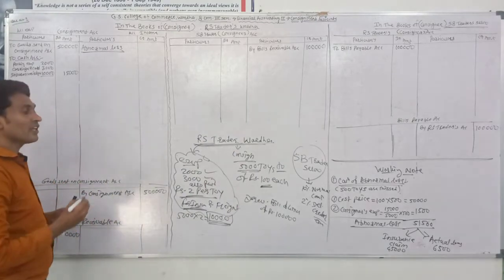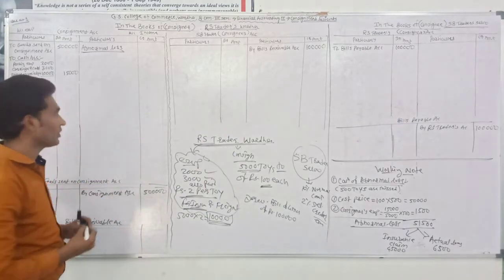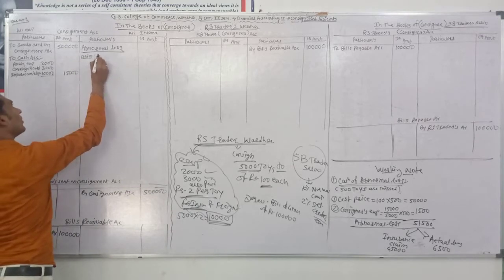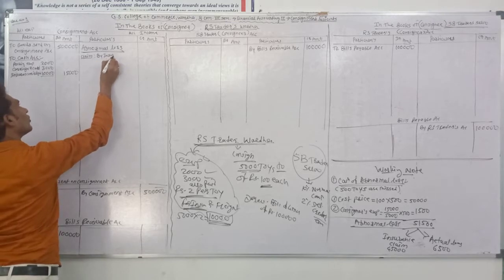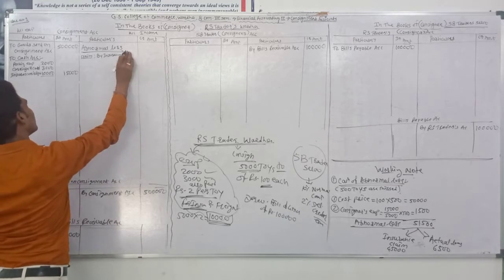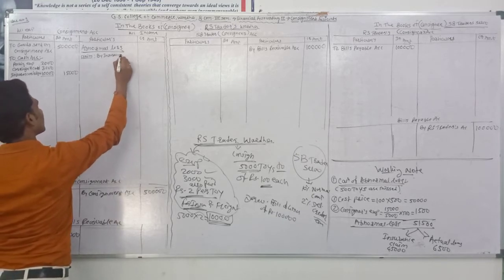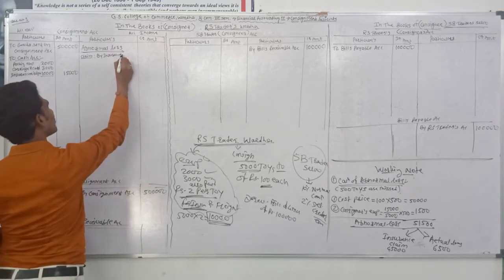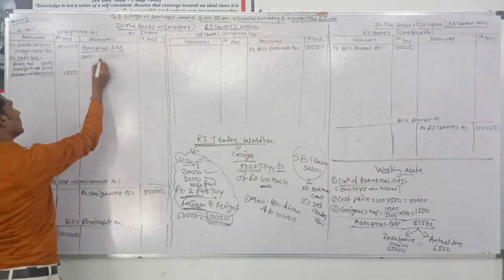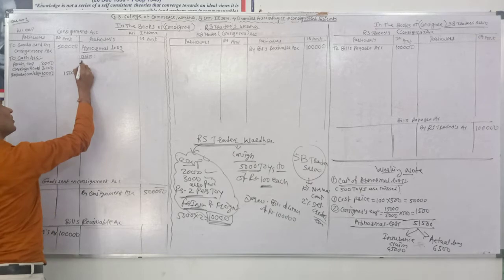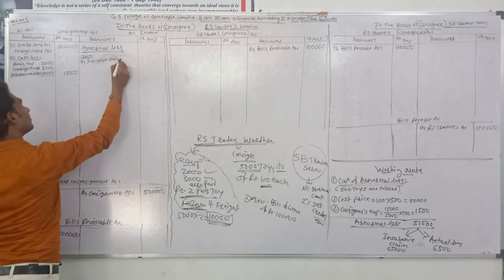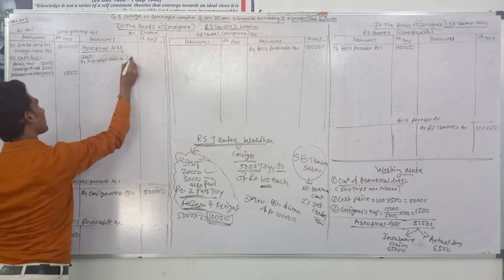So we debit the insurance claim account or the insurance company's account, for the claim amount accepted by the insurance company.